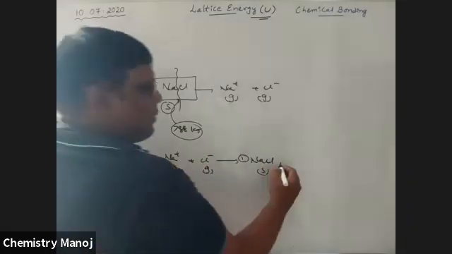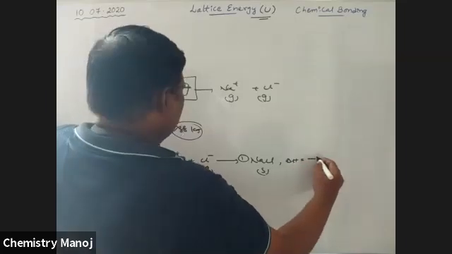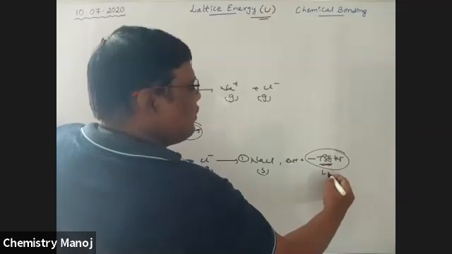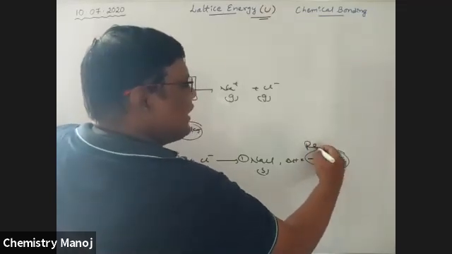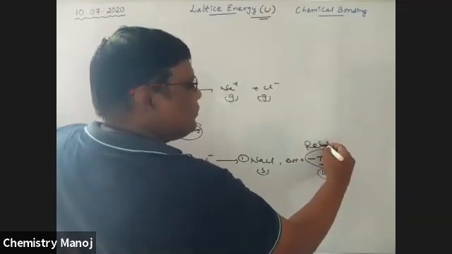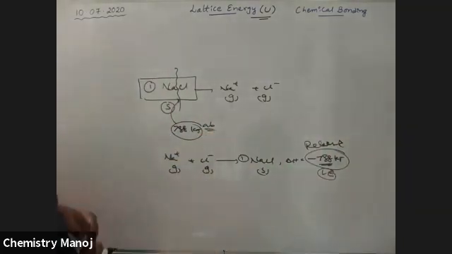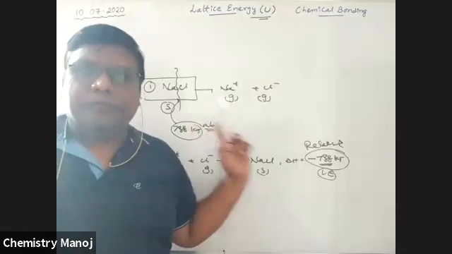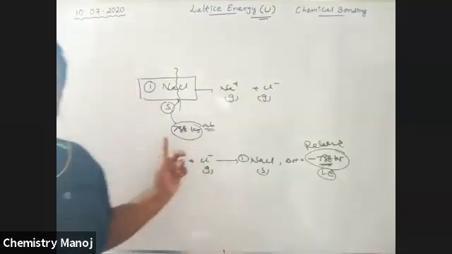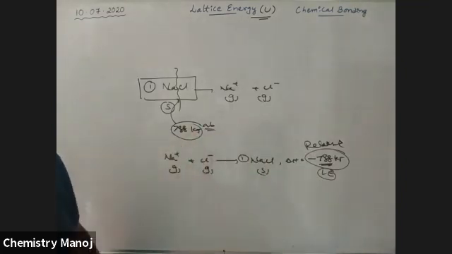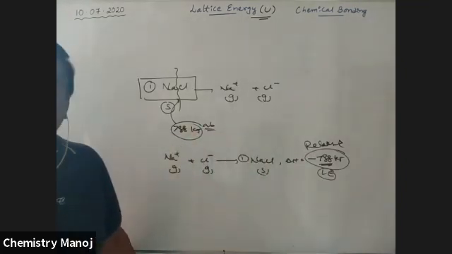Here the delta H value is minus 788 kilojoules, which means energy is released. This is also called lattice energy. It is released energy, while the other is absorbed energy. But the magnitude is the same. This one is plus, this one is minus. So lattice energy means either released or absorbed, whatever it may be.